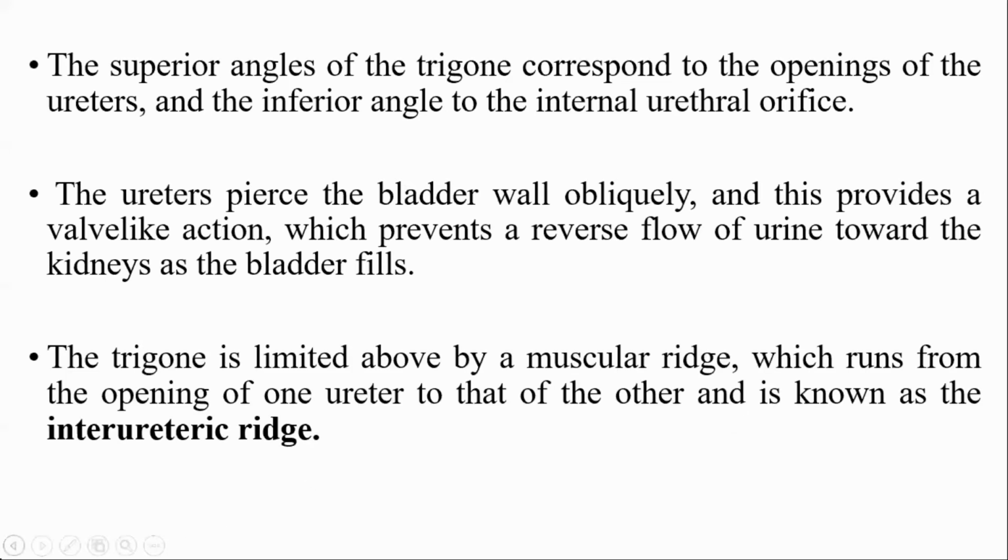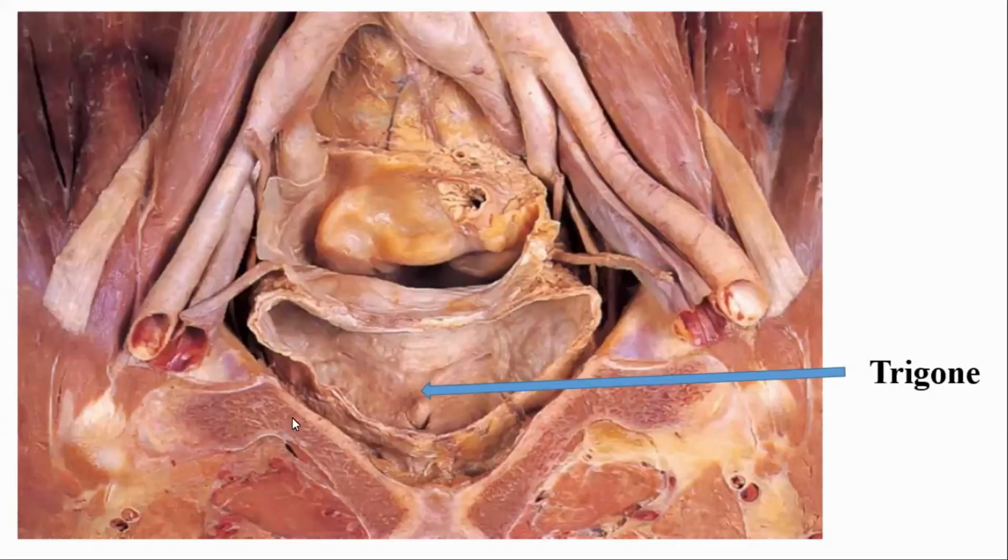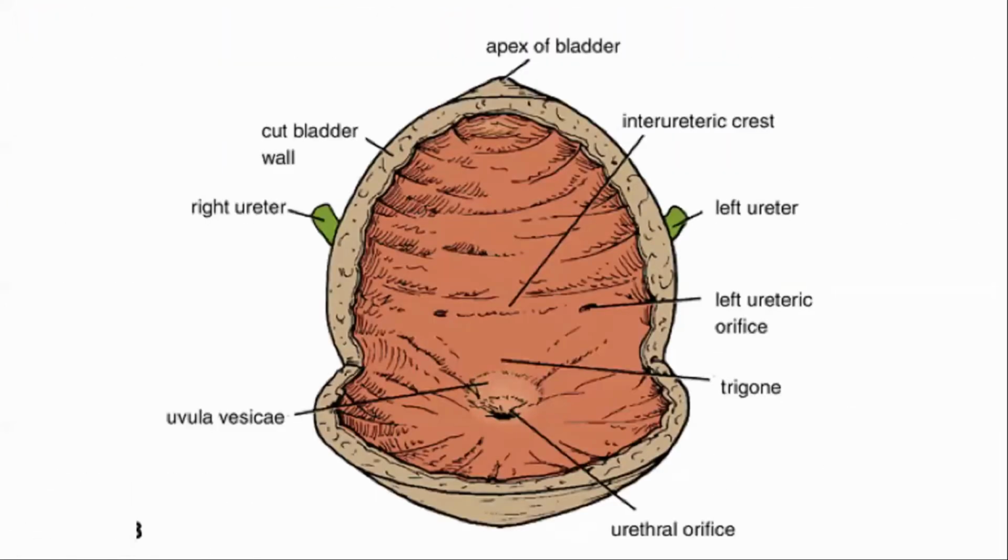And in the trigone, the interureteric crest or interureteric ridge is just between the two openings of the ureters. It is a muscular ridge, which lies between the openings of the two ureters.